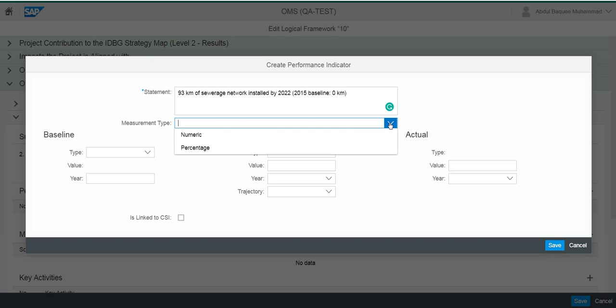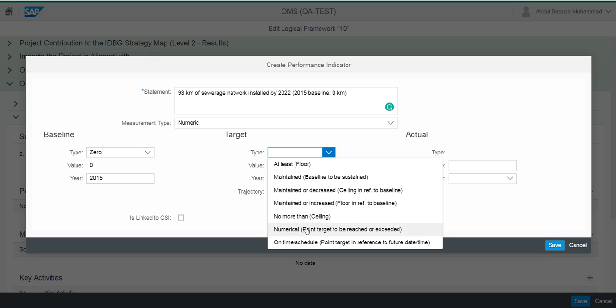93 kilometers, sorry. It's again a numeric, and assume that there is nothing there at the beginning before the project was there. So we create the baseline, and the type, again, numeric point.